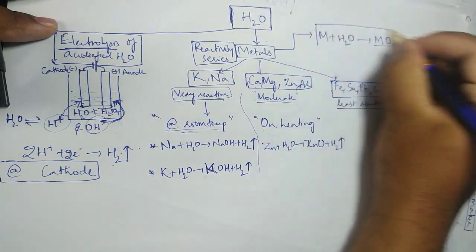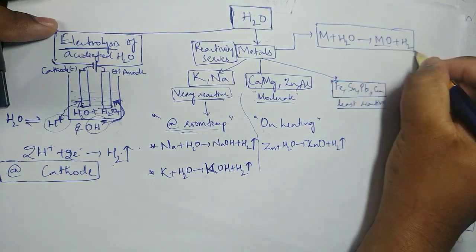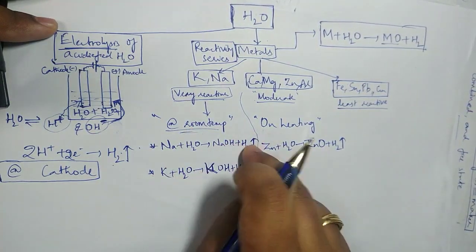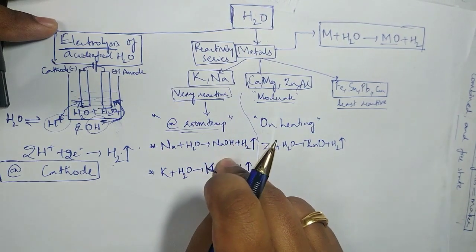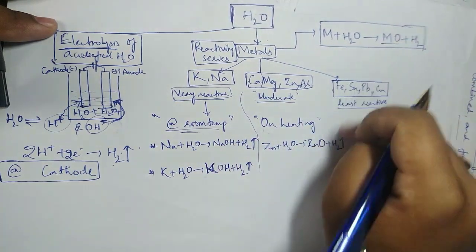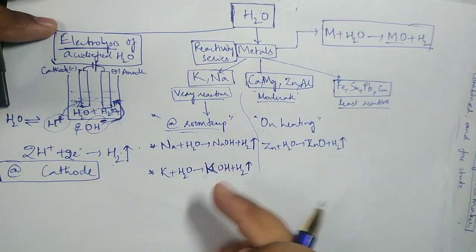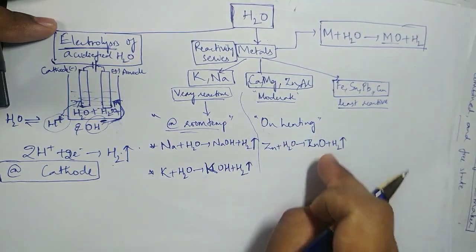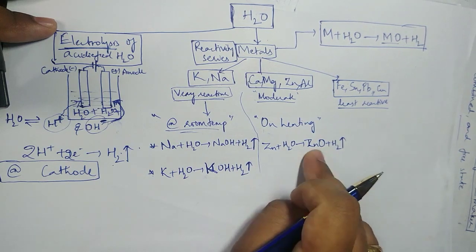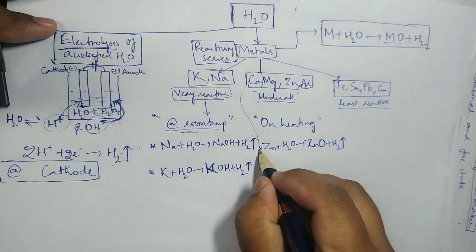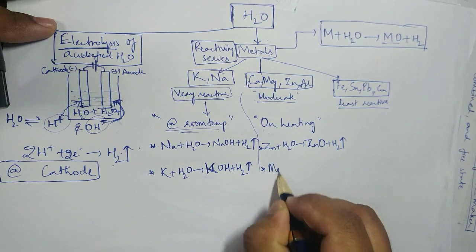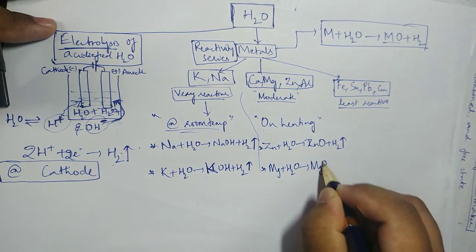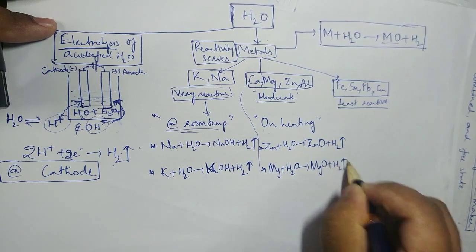Don't forget this is the general equation. Only for very reactive you find sodium hydroxide: actually sodium oxide forms, then it reacts with water again and forms sodium hydroxide. So don't stop with sodium oxide. Sodium oxide is also reactive and forms sodium hydroxide. But these ones happen only when we are already supplying heat. So zinc oxide plus hydrogen. Same example you can give with magnesium. Mg plus H2O gives MgO plus H2.